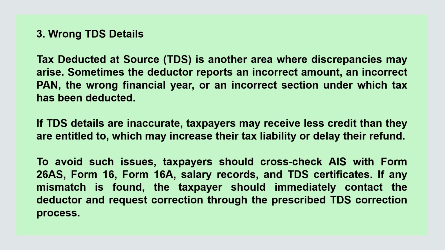To avoid such issues, taxpayers should cross-check AIS with Form 26AS, Form 16, Form 16A, salary records, and TDS certificates. If any mismatch is found, the taxpayer should immediately contact the deductor and request correction through the prescribed TDS correction process.